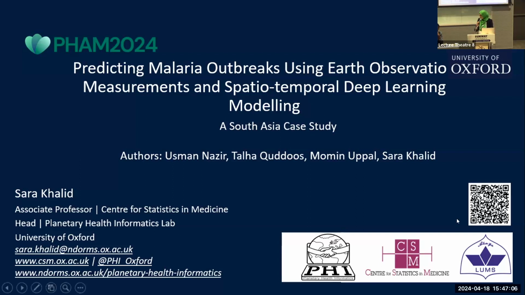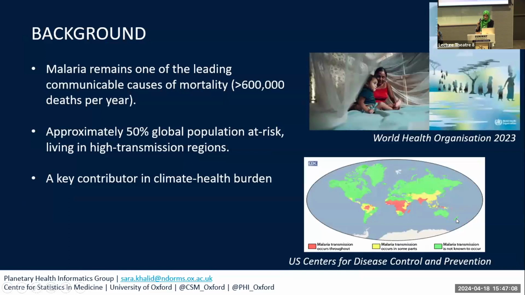As we know, malaria continues to be one of the leading causes of communicable mortality, with over 500,000 deaths annually, according to the WHO. And with 250 million new cases every year, nearly half of the world's population remains at risk of infection, those living in high transmission regions of Africa predominantly, and in some parts of South Asia and Latin America. With projections of an additional 250 million excess deaths by the end of the decade attributed to climate-exacerbated transmission, this is also considered a key contributor to global climate health burden.